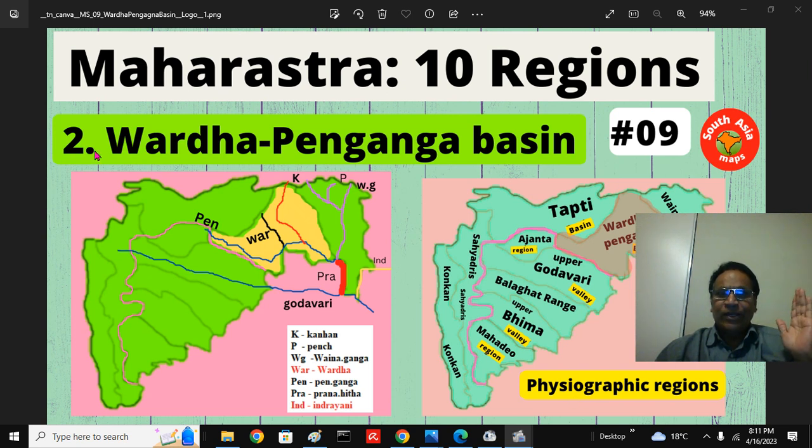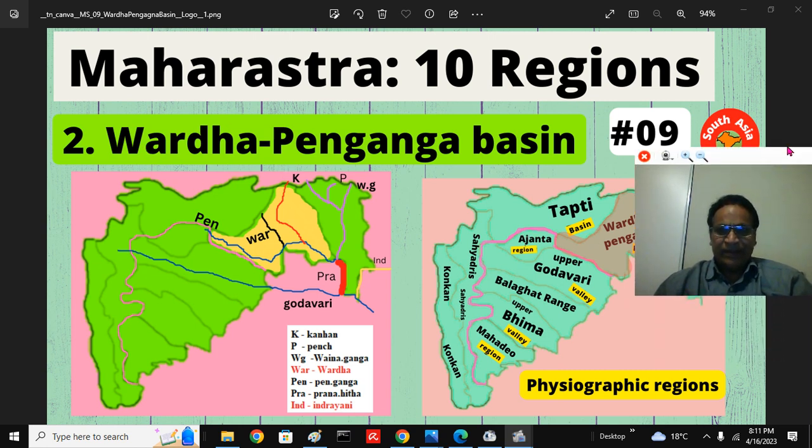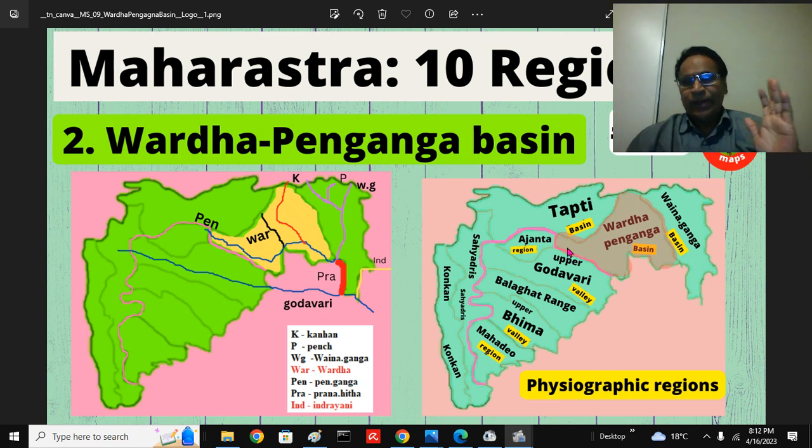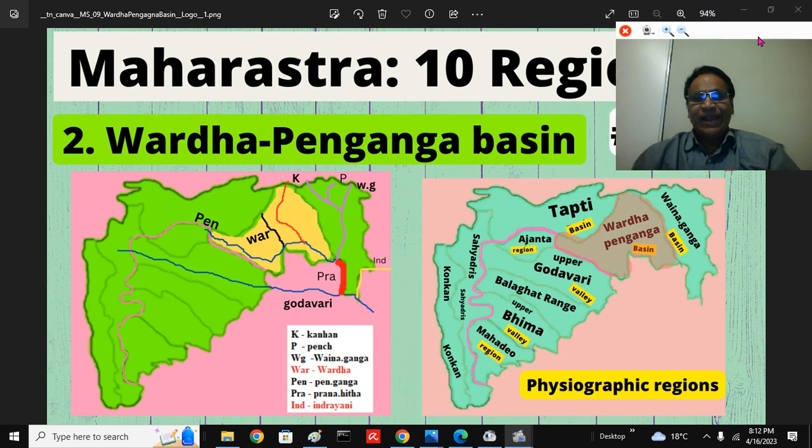We are continuing our fascinating discussion on the Maharashtra series, the sub-topic being the 10 physiographic geographic regions, among which part 2 is the Wardha-Penganga Basin, or WP Basin. This is part 9 of the Maharashtra series. We have previously looked at all 10 broadly, and we are exploring each of them in detail.